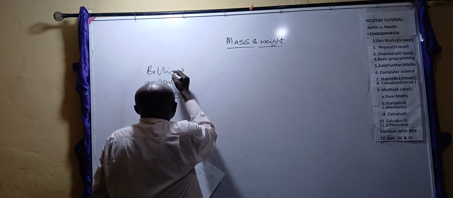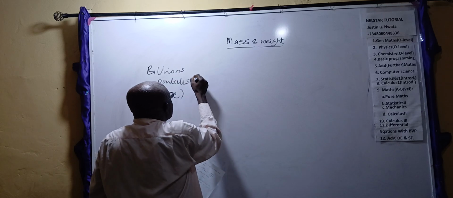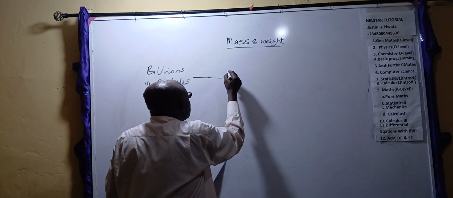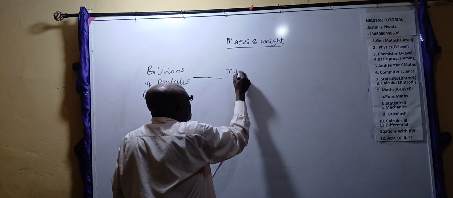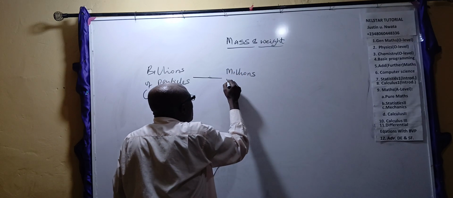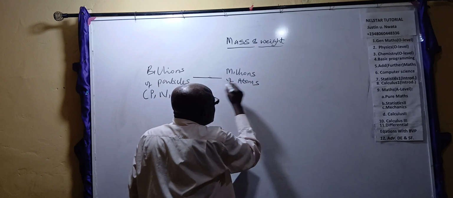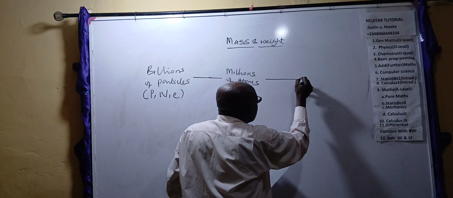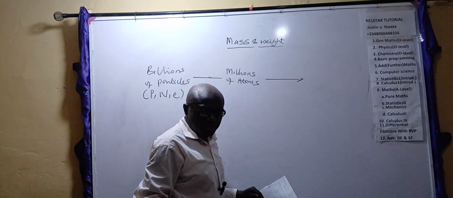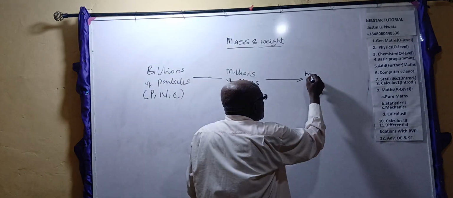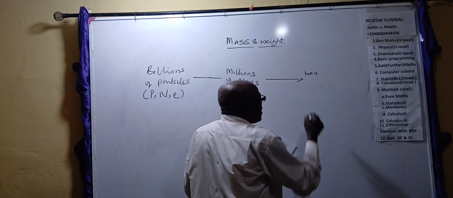When you accumulate these billions of particles, you get millions of atoms. When you now accumulate these millions of atoms, you now get the particular matter you are interested in. Is it iron? Is it aluminum?